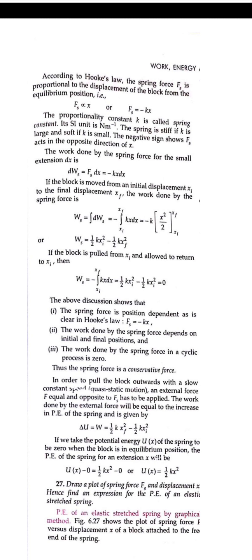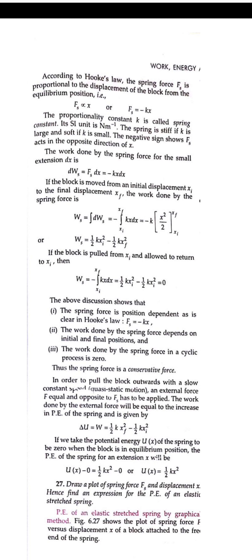So taking the work done, it is force into displacement. So it will be F dx, then minus kx dx. On integrating, we can find the work done by the force. So it will be the integral of minus kx dx. The integration of x is x square by 2, and k is taken out because it is a constant which is not differentiated with respect to x. So minus k x square by 2, from the initial position to the final position. So it is given as half k x i square minus half k x f square, that is, initial position minus the final position.